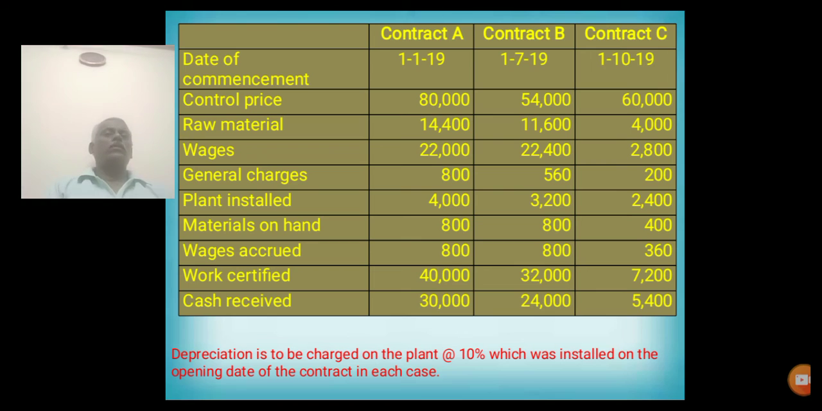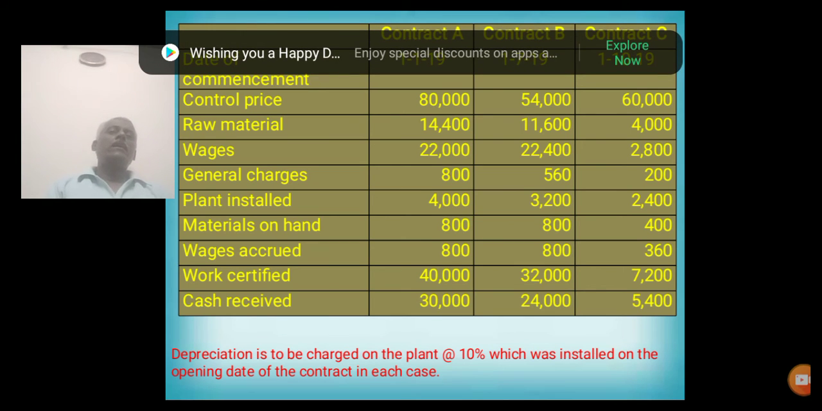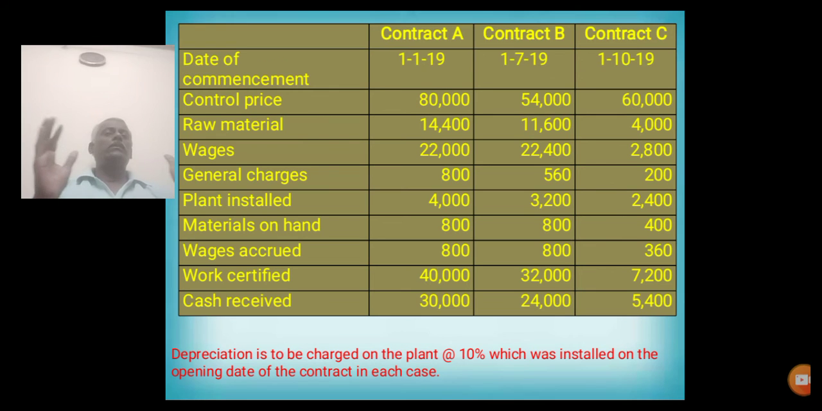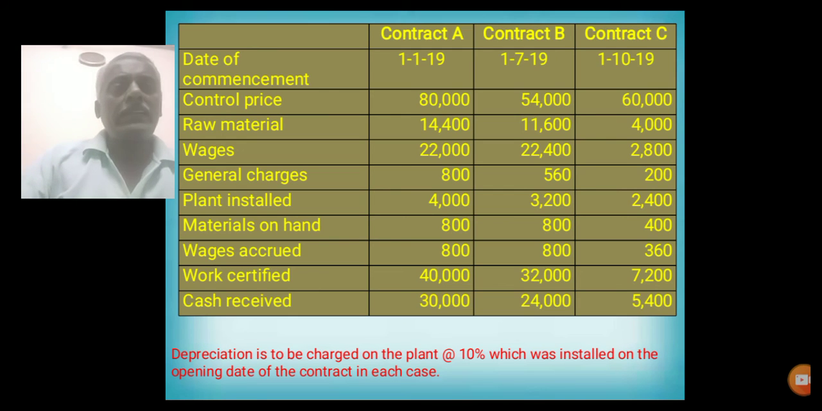This is a problem with three contracts: contract A, contract B, contract C. It is a problem that will come under part C. As usual, we solve all the problems individually, because contract A is different from contract B, contract B is different from contract C. So it includes three individual problems.